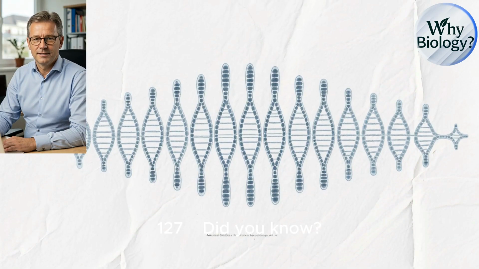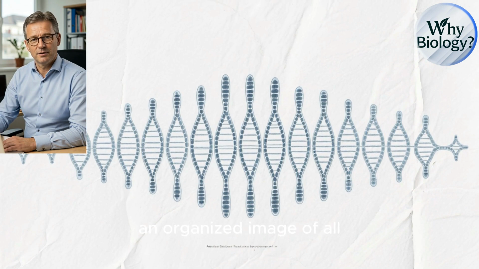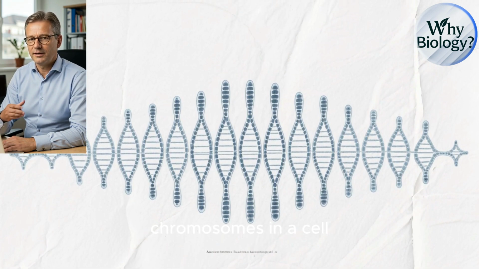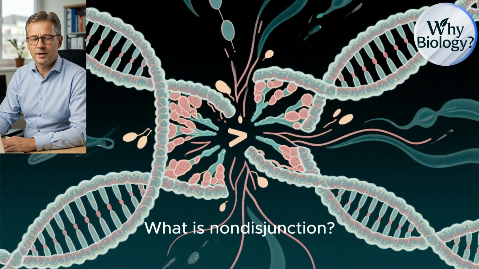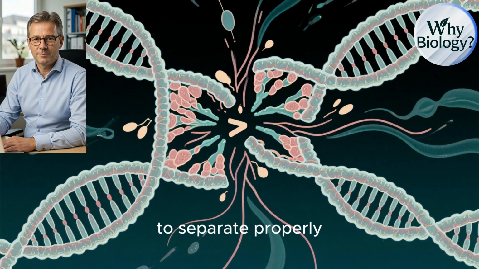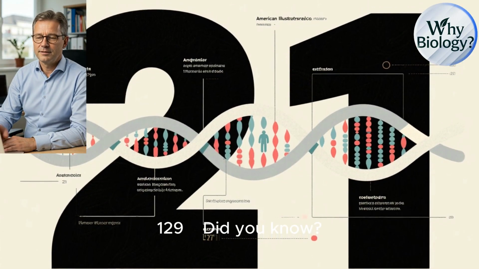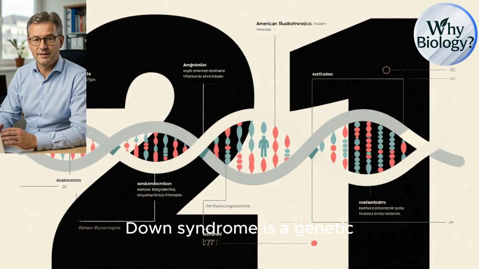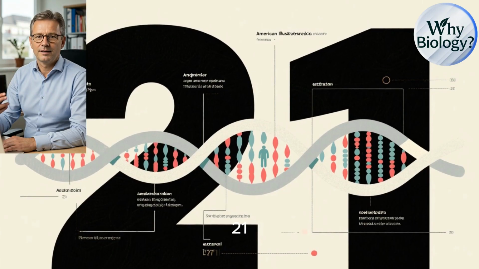Question 127. Did you know? What is a karyotype? A karyotype is an organized image of all chromosomes in a cell. Question 128. Did you know? What is non-disjunction? Non-disjunction is the failure of chromosomes to separate properly during cell division. Question 129. Did you know? What is Down syndrome? Down syndrome is a genetic disorder caused by an extra copy of chromosome 21.